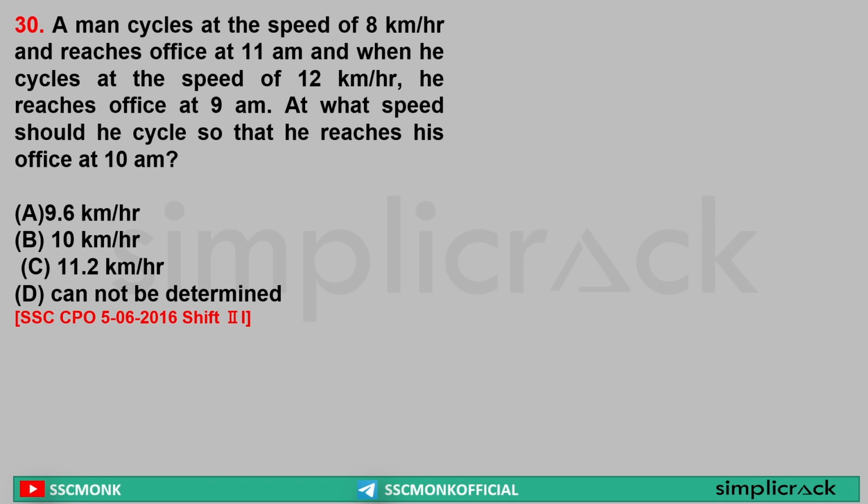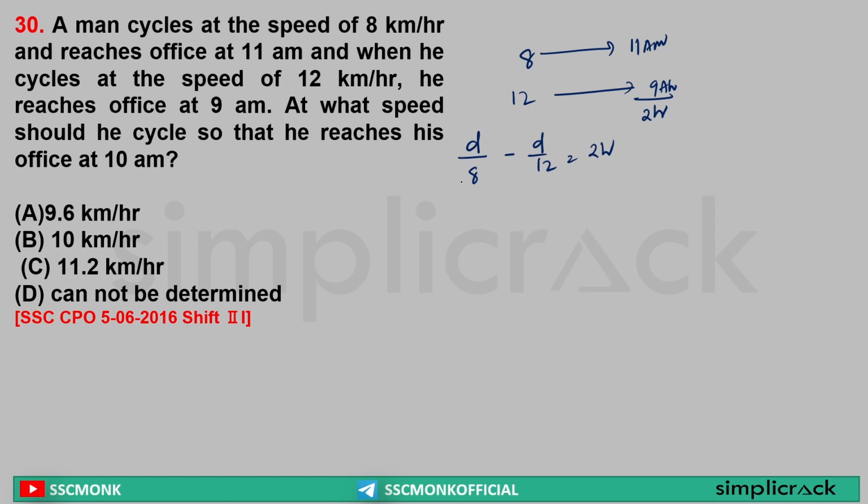Now understand. At 8 km per hour, he reaches at 11 am. At 12 km per hour, he reaches at 9 am. So what is the time saved? 2 hours. The difference in time is 2 hours, that means let's say the distance was d. d by 8 minus d by 12 is equal to 2 hours. Basic thing? Yes or no?